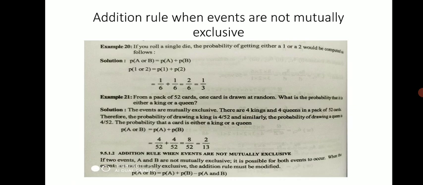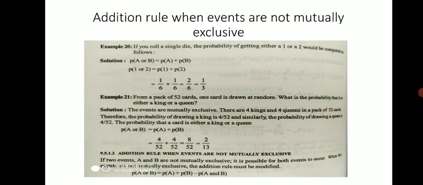Similarly, from a pack of 52 cards, one card is drawn at random. What is the probability that it is either a king or a queen? We know that in a pack of 52 cards there are 4 kings and 4 queens of different suits. So we have to calculate for both these conditions.